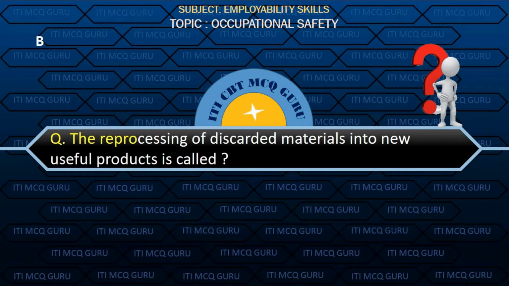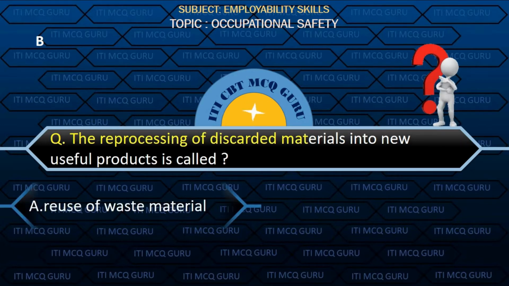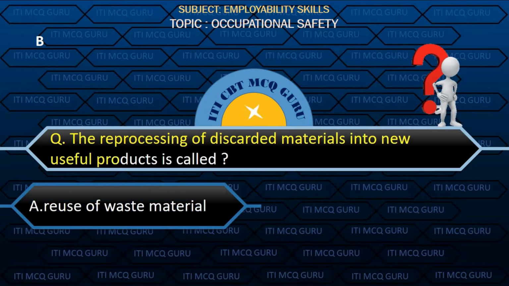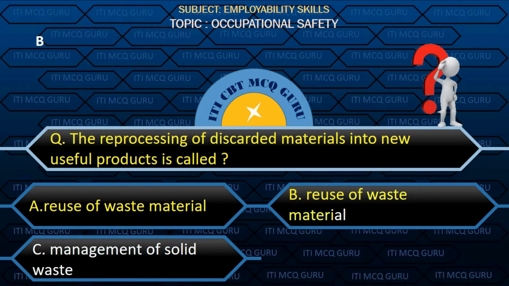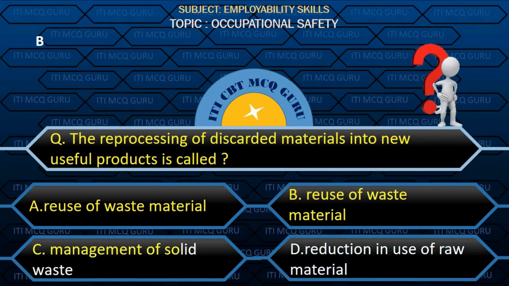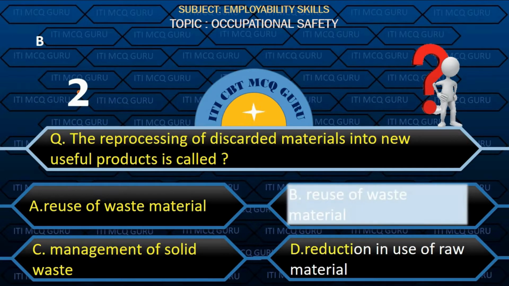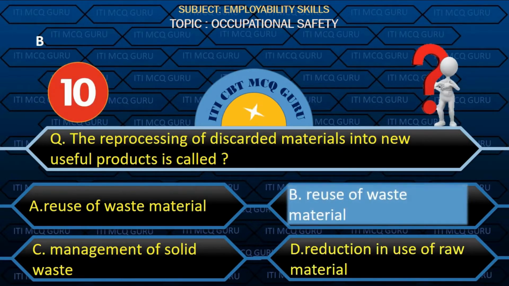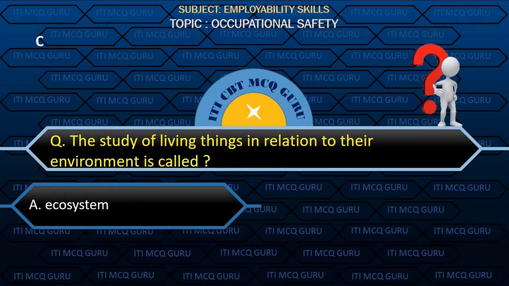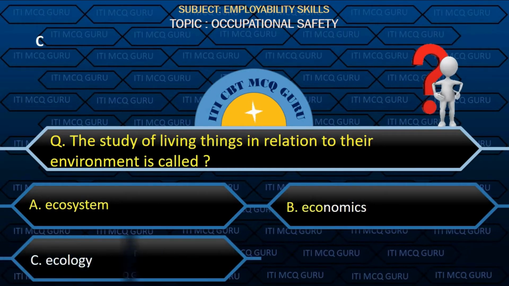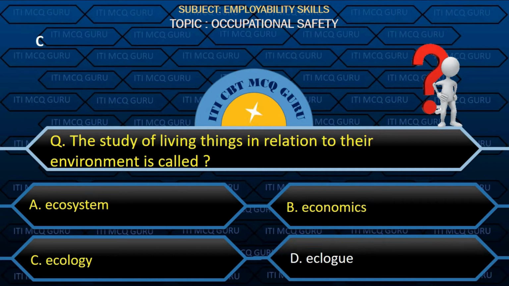The reprocessing of discarded materials into new useful products is called option B, reuse of waste material. The study of living things in relation to their environment is called option C, ecology.